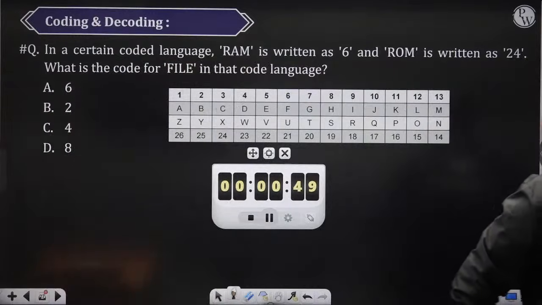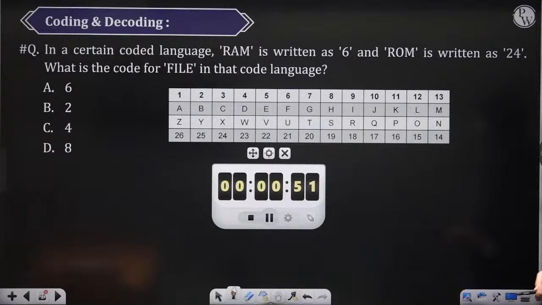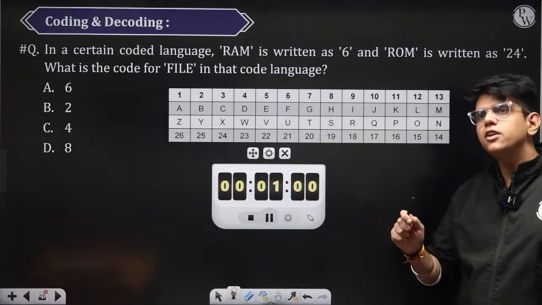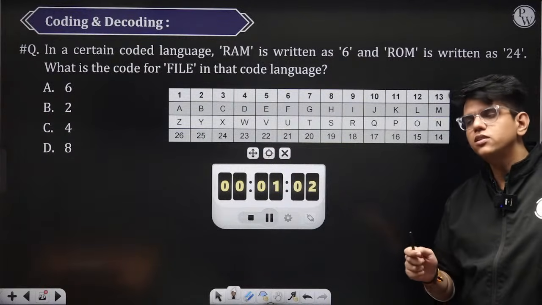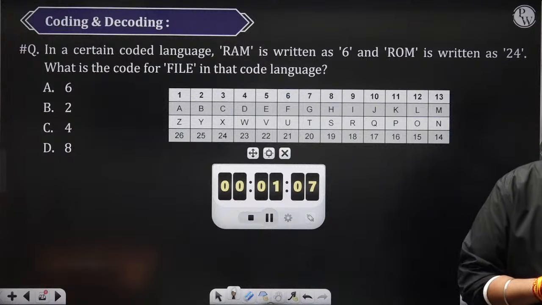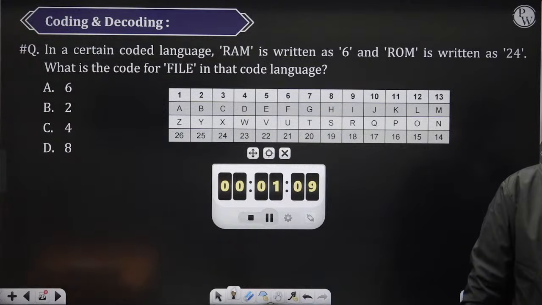ठीक है? So in every topic, my aim will be to explain the concepts, then solve the related PYQs, and then give you practice questions, so that you are exposed to every possible question which you can face in the exam. Okay? So don't worry.